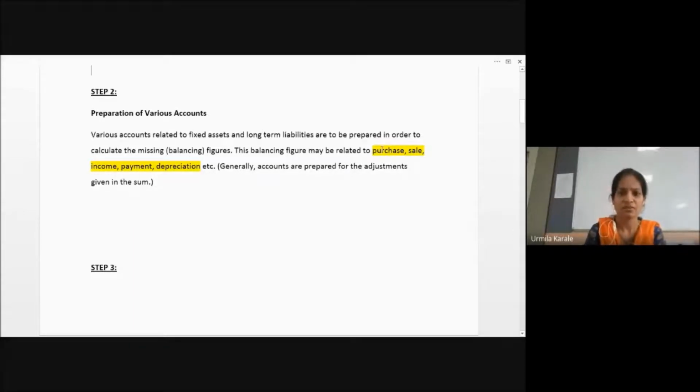And then we identify whether that is a purchase or a sale of an asset, whether you have got any income, or you have made any payment, or you have charged the depreciation. This balancing amount, depreciation will go to the profit and loss account. The rest, purchase, sale, income, payment, all this will go to your fund flow directly, right? So this is the second step, preparation of accounts.